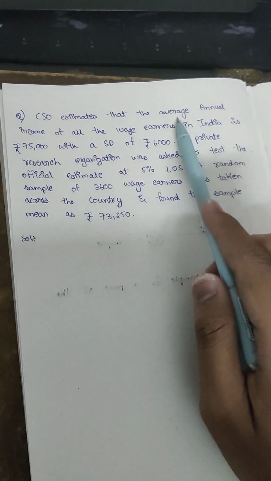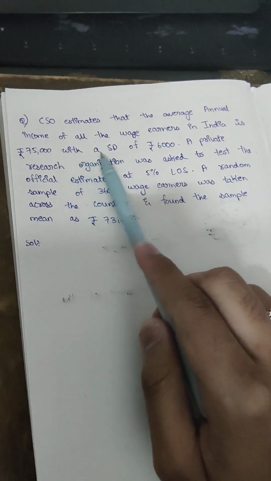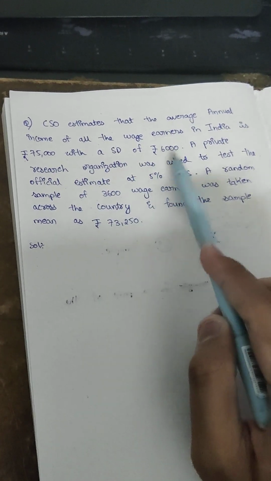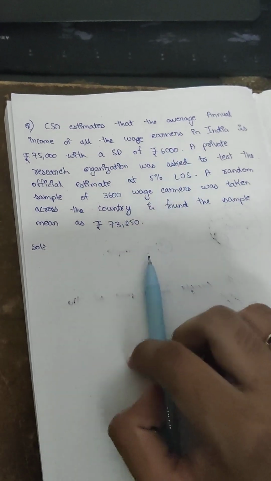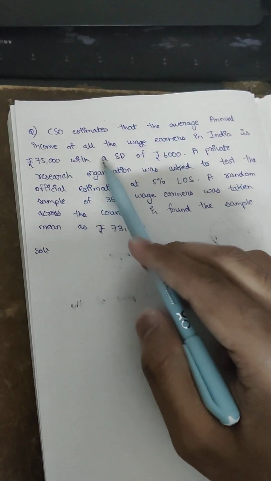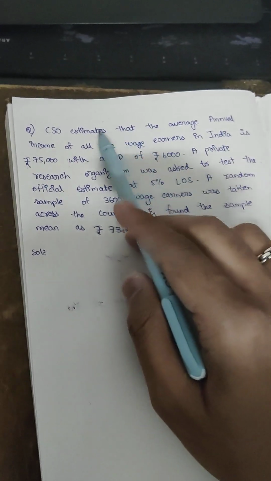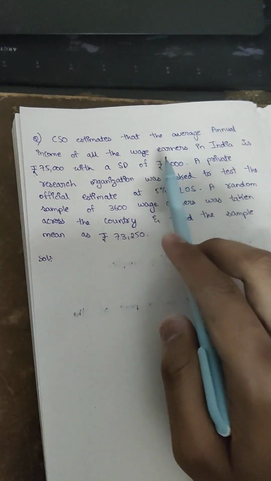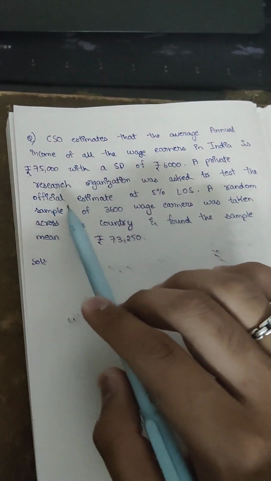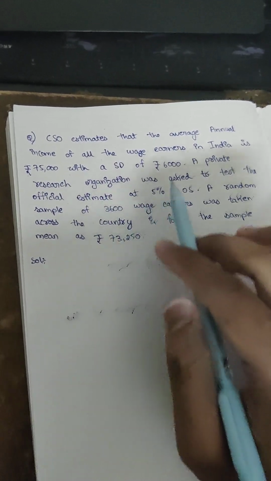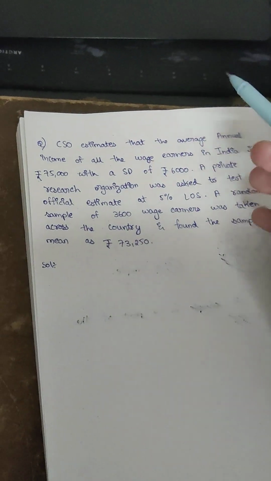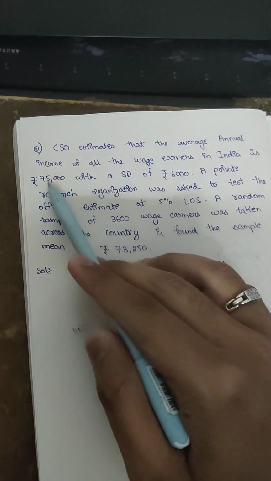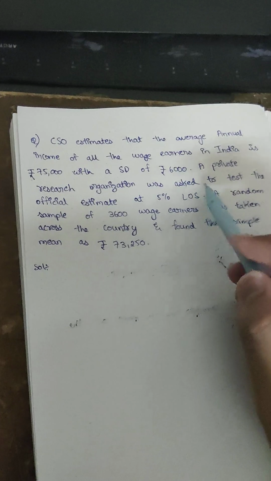CSO estimates that the average annual income of all the wage earners in India is 75,000 with a standard deviation of 6,000. Here, they have already specified that this is a population by saying all the wage earners in India. They didn't specify it as a sample, they just directly assumed it as the general population of India, and they have an average, meaning a mean value, of 75,000.